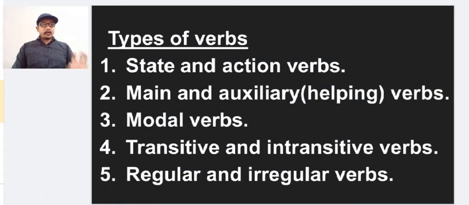Mainly we are going to focus on 5 types of verbs in this video. The first one is state verbs and action verbs. The second one is main verbs and auxiliary verbs, sometimes called helping verbs. The third one is modal verbs. The fourth one is transitive verbs and intransitive verbs. And the fifth one is regular verbs and irregular verbs. These 5 types of verbs we are going to look at in this video.